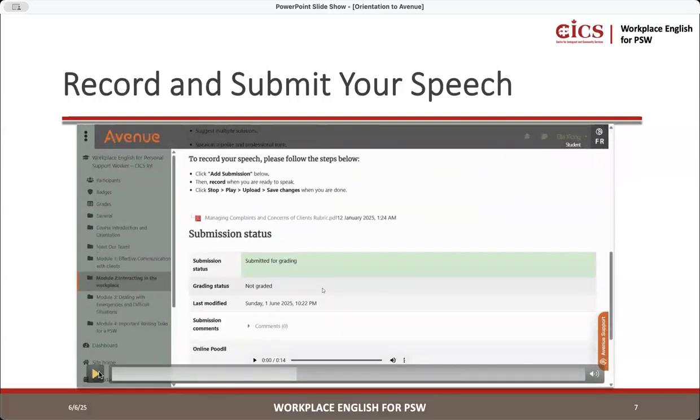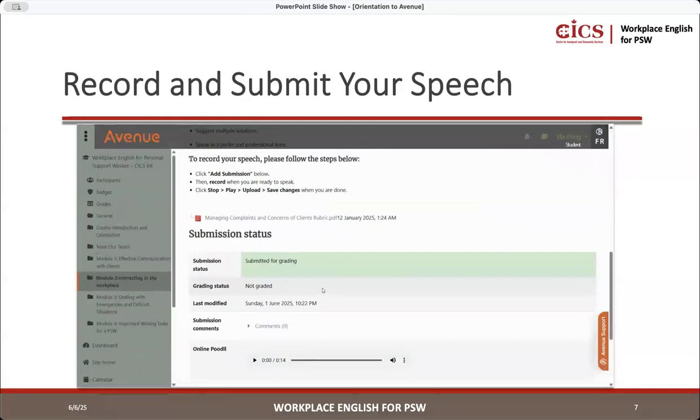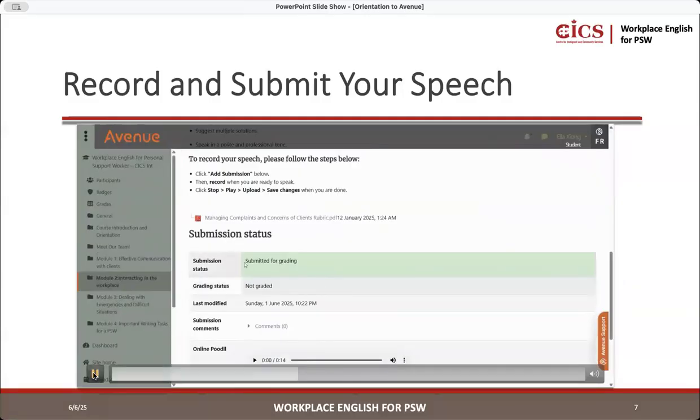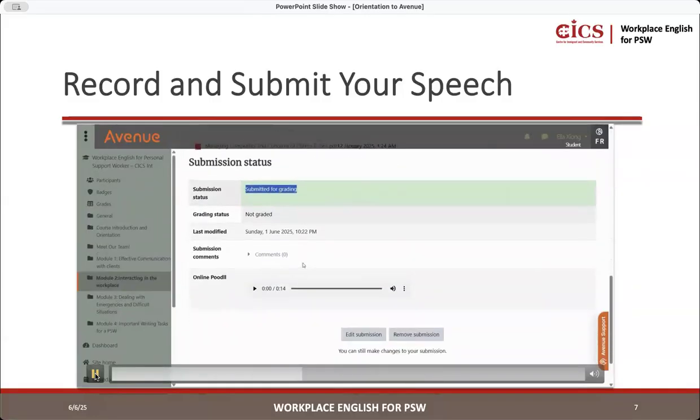So you go to here, submission status. So if it's green and it says submitted for grading, it's all good. But if you go down, there's one more part I would like you to keep aware of. You see it says online audio here. Do you see the recording number, right? The time, it says 14 seconds.